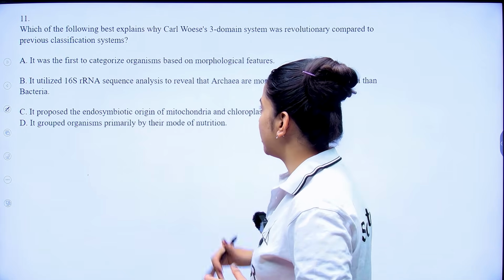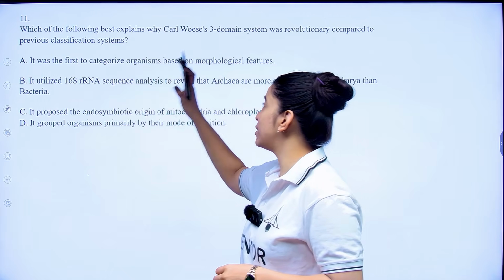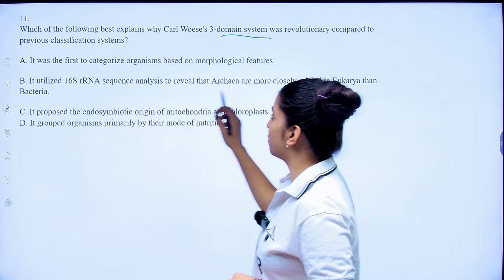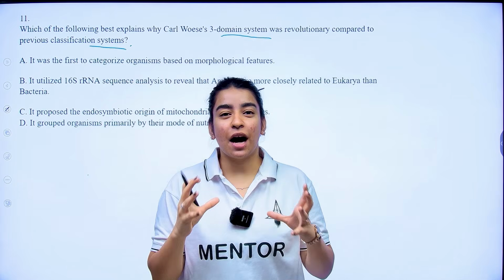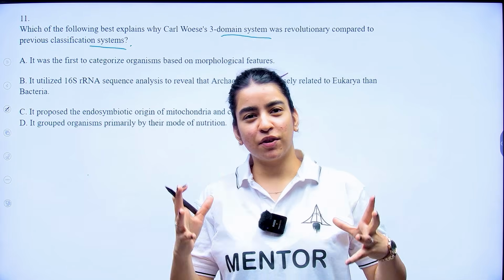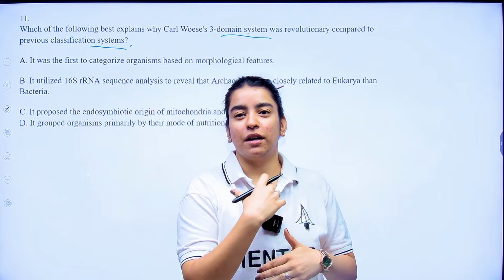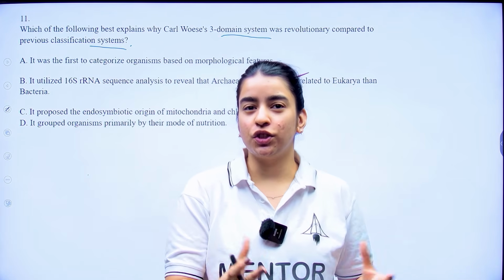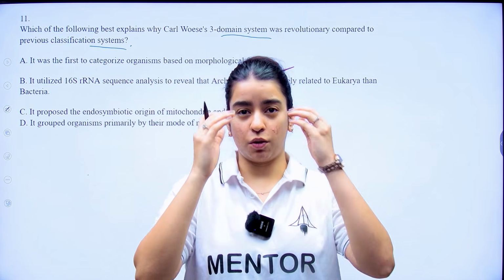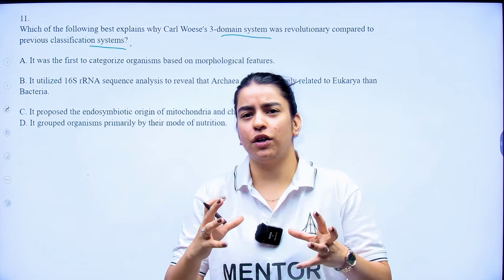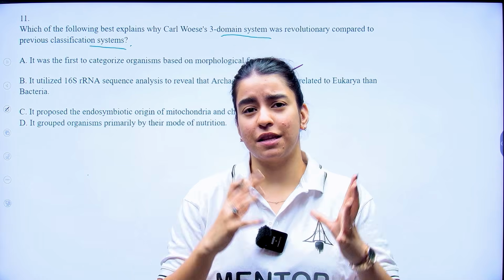So here question number 11 says, which of the following best explains why Carl Woese's 3-domain system was revolutionary compared to the previous classified system? Now, you know, previous systems like the 5 kingdom model system, they grouped organisms mainly with the help of their morphological, nutrition and other observable traits, right? What we could see. And these were limited, and you often saw that there were some exceptions or the other that were present there.